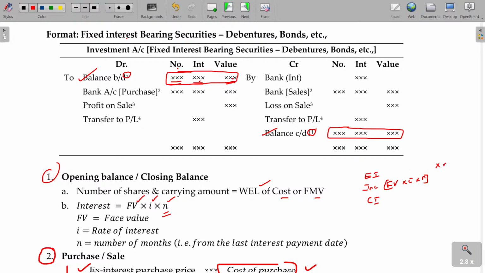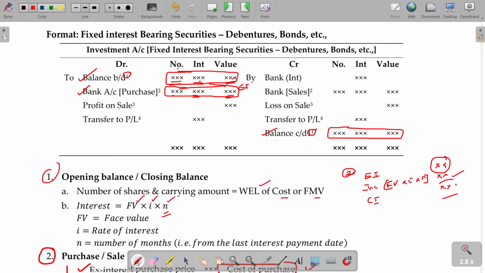If you calculate all these things, this is the amount you're supposed to pay. Though you pay this much, for the securities value you have to show the ex interest value. So this will be the new purchases. This is what the second working note covers: the ex interest price, and this is nothing but the interest you are paying on purchasing. So this is the number of shares. Hope you will now be able to understand the second format for purchasing anything, also given in the second working note.